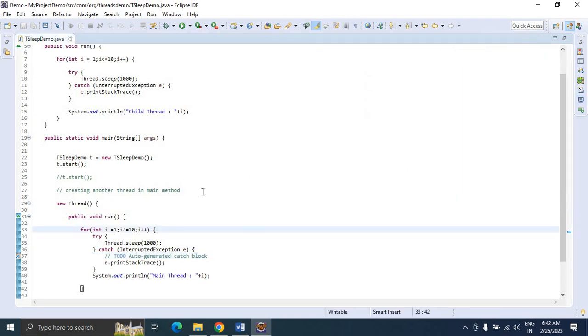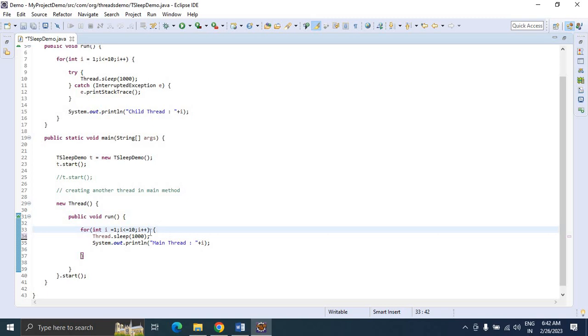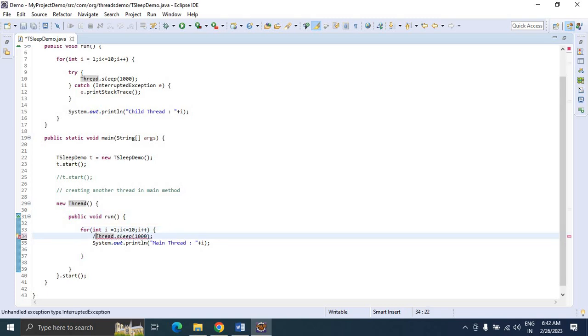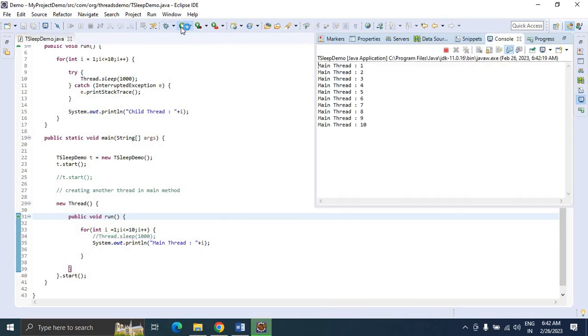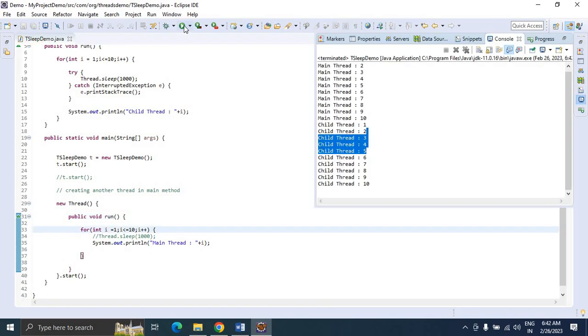If we don't want this delay in the main thread, just avoid this one. Now we execute the program and see, main thread got executed because there is no delay at all, and then the child thread got printed one by one here.